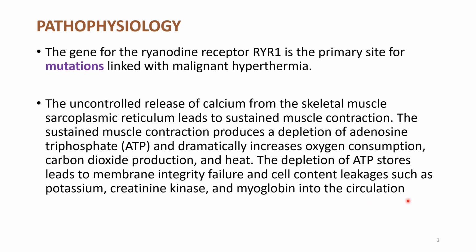So what is happening here? Due to the defective RYR1 receptor, which is present on the sarcoplasmic reticulum in the skeletal muscle, the calcium will be released uncontrollably and it leads to sustained muscle contraction. This leads to utilization of ATP and oxygen and production of heat and carbon dioxide. And this depletion of ATP will cause failure of membrane integrity and leakage of the cell content, that is leakage of potassium, creatine kinase and myoglobin into the circulation.